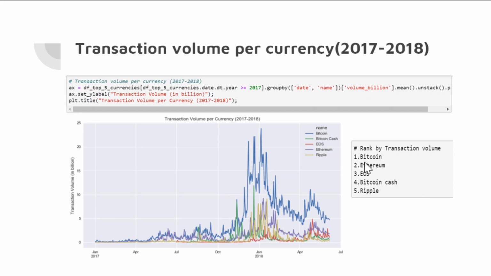The first is a lot of transaction volume is happening in Bitcoin and Ethereum and EOS. Even though EOS price and the market cap is still smaller than other currency like 4 and 5, for some reason there's a lot of transaction volume is happening in EOS lately.